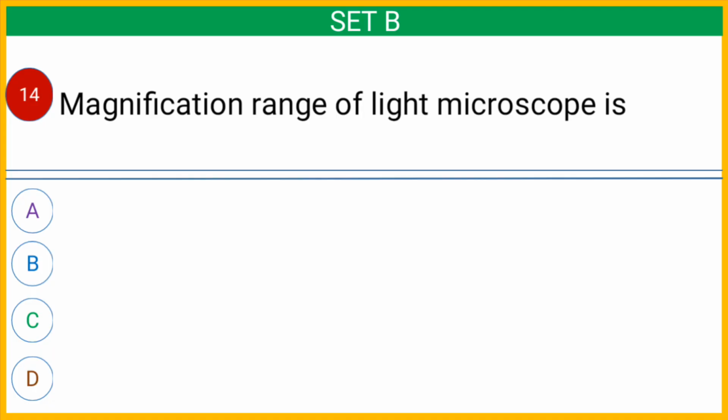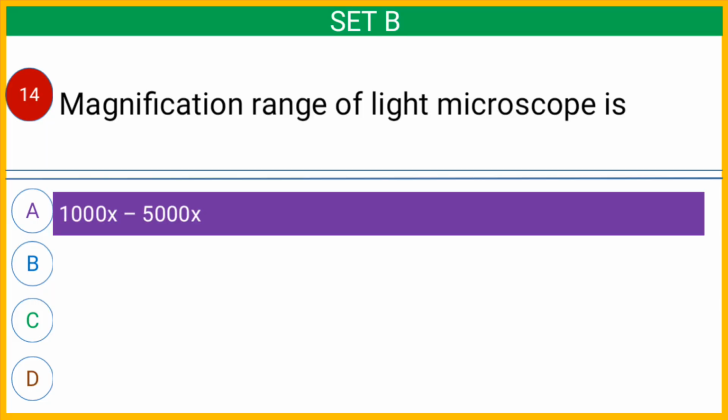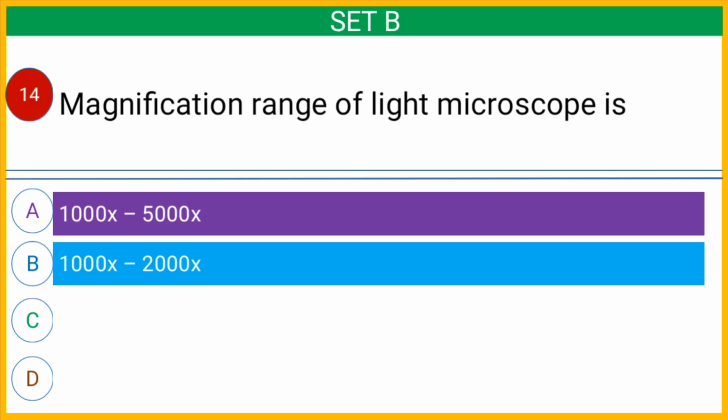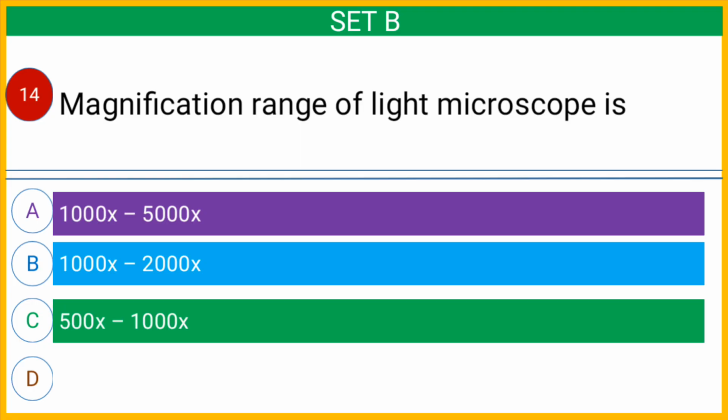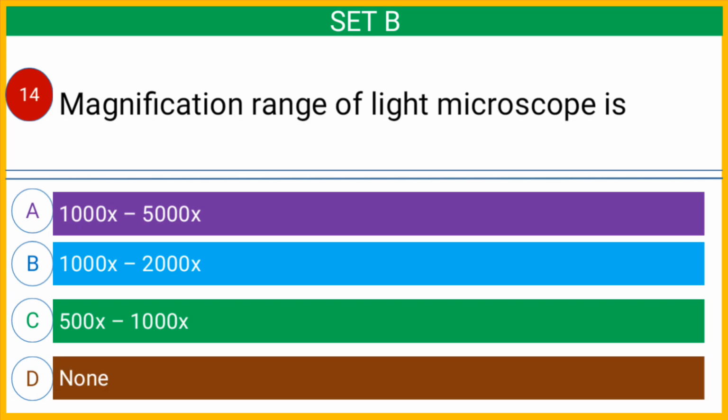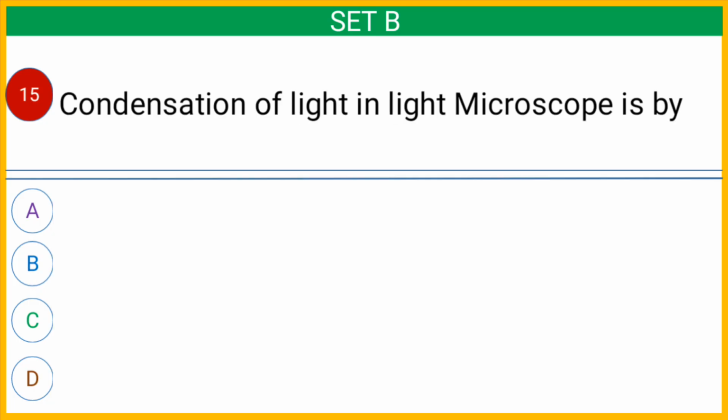Question number 14, magnification range of light microscope is option A 1000 times to 5000 times, option B 1000 times to 2000 times, option C 500 times to 1000 times, or option D none. And the correct answer is option B 1000 times to 2000 times.